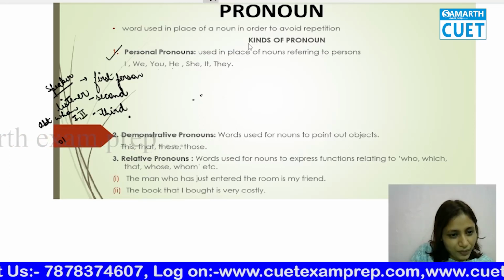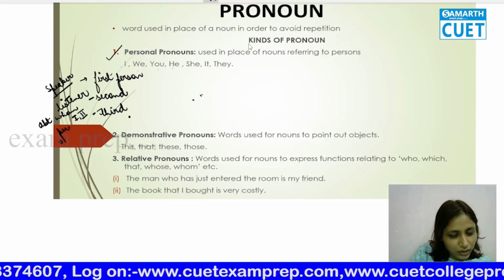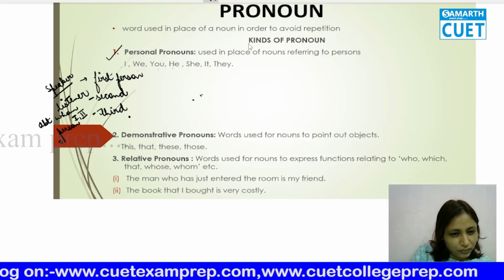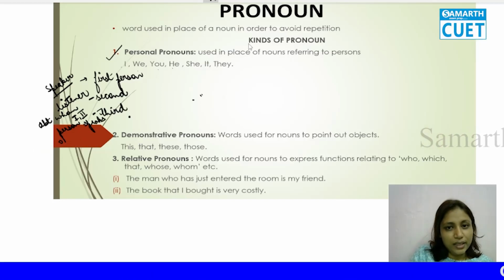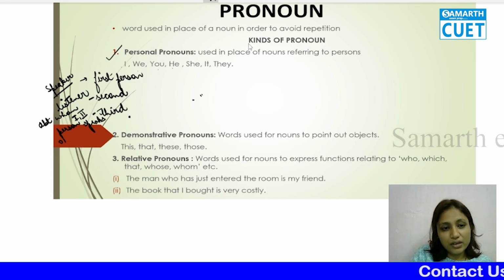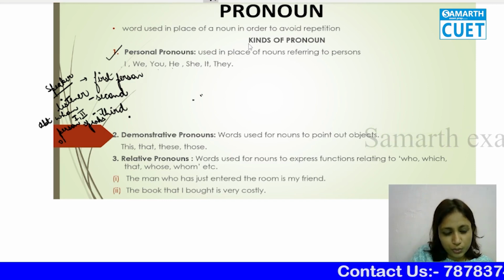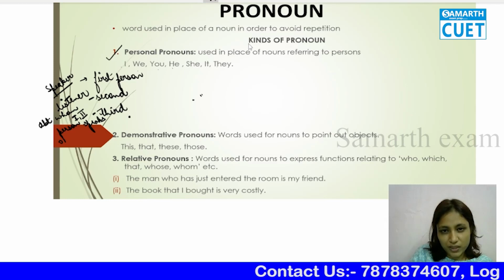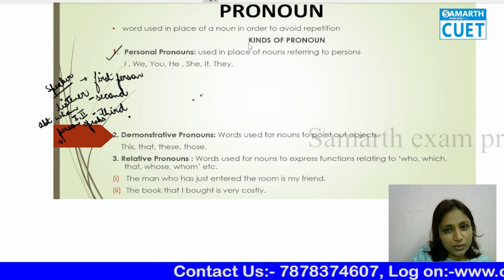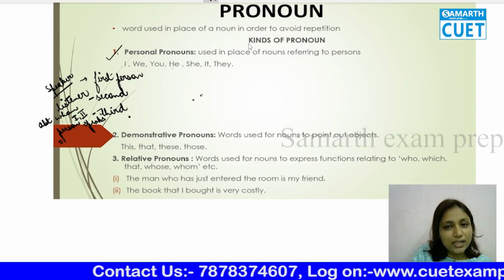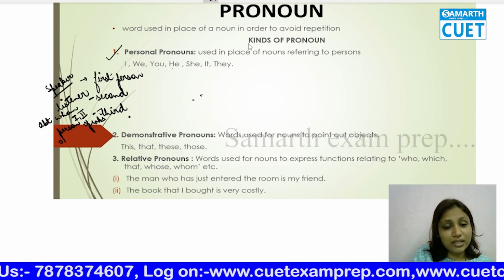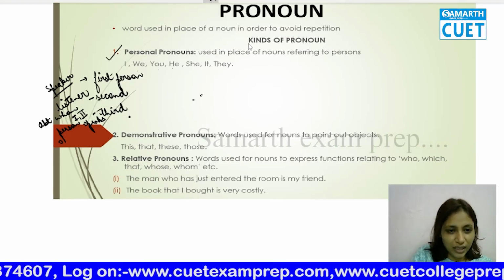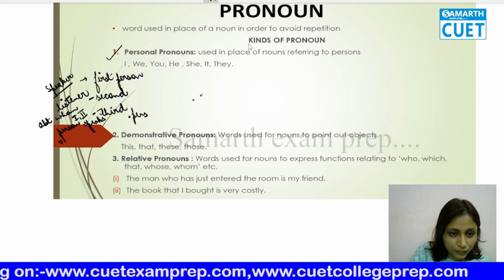A very easy way to know is, if you're having a conversation, one person is going to speak, so that becomes the first person. The person who is listening to that conversation is the second person, and the person about whom they are speaking, that is, the one being talked about, is the third person.